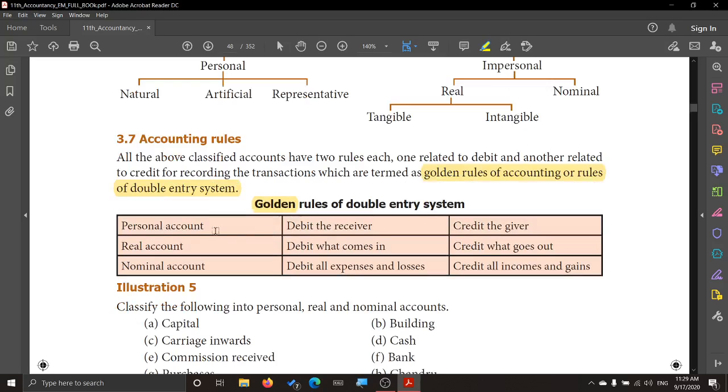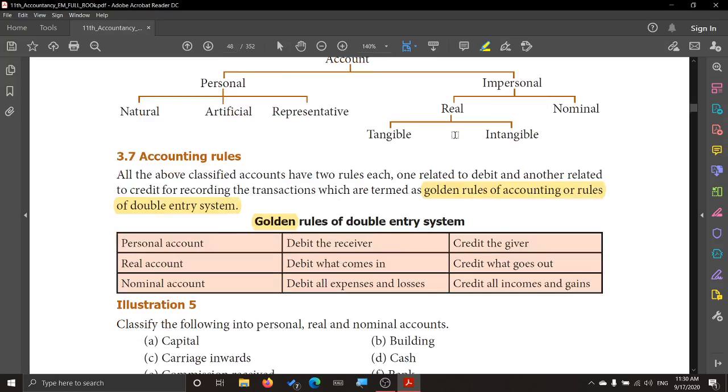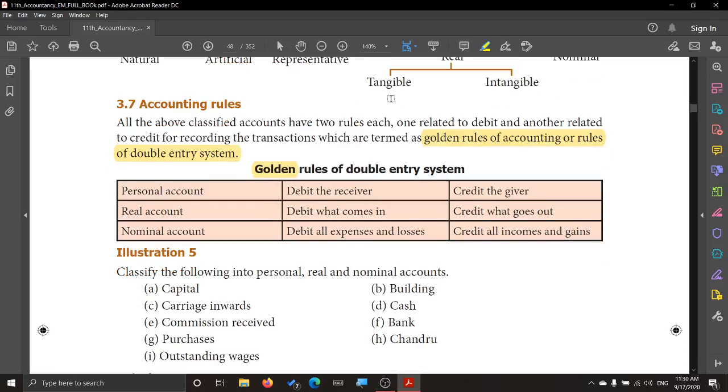Personal account. Under personal account, whose account will be debited? The person who receives the benefit will be debited. Whose account will be credited? The person who gives the benefit will be credited. So debit the receiver, credit the giver. Under real account, which we saw here, tangible and intangible both come under real. Real means that which can be touched and felt and seen by our eyes. You can feel it. So that is called real account. So debit what comes in, credit what goes out. What comes in, you take it from the viewpoint of the business. What goes out from the business, credit that.